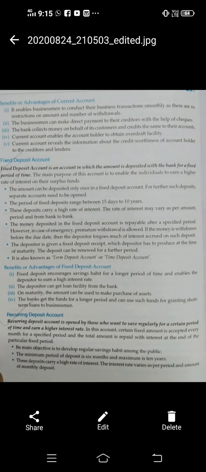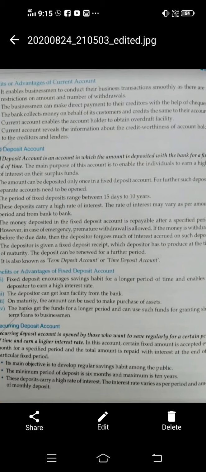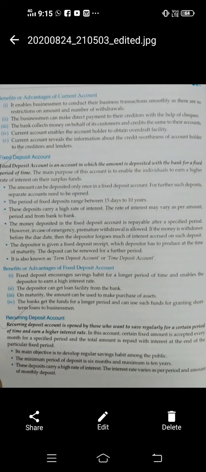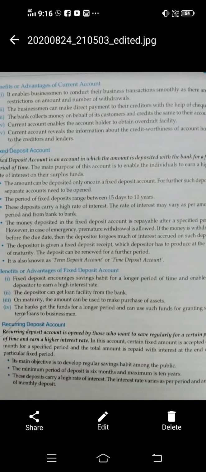Now, certain advantages, as I have already discussed, are hidden in the concept. The first is that FD encourages the saving habit for a longer period of time. Means when you want to save your money for a long period of time, you can save in an FD account. It also enables the depositors to earn a very high rate of interest. This is the advantage. Depositor can get a loan facility from the bank.